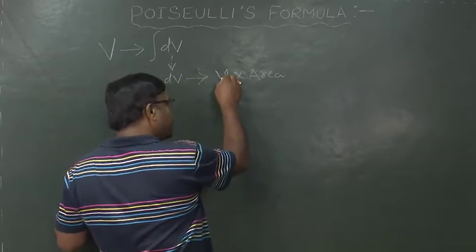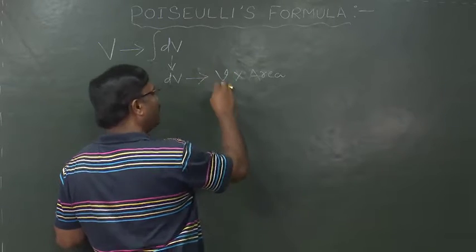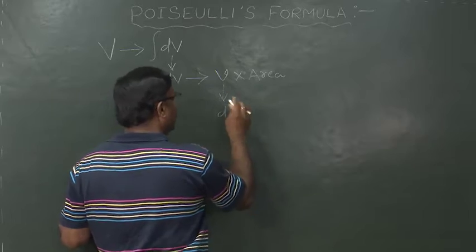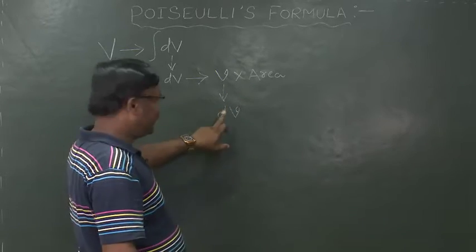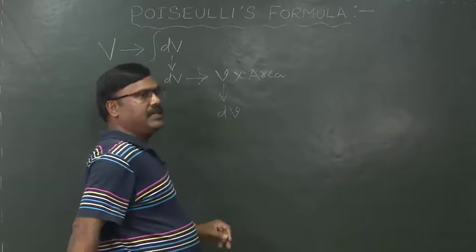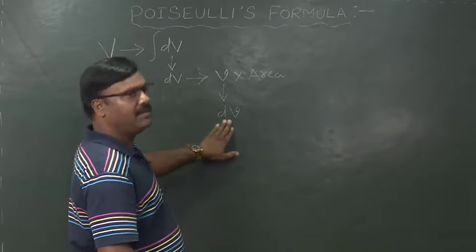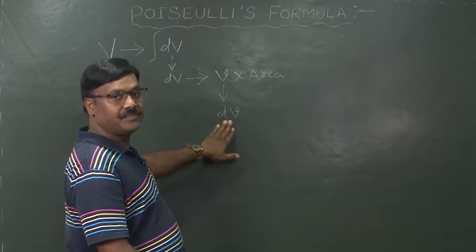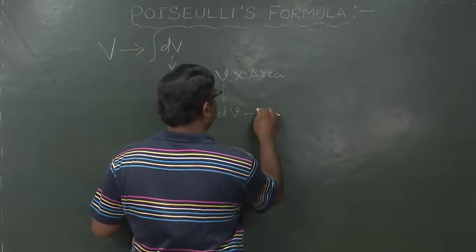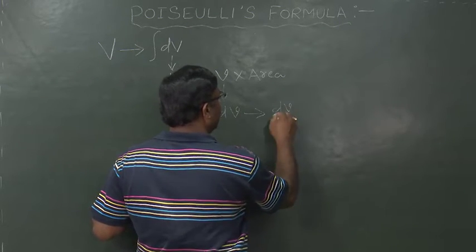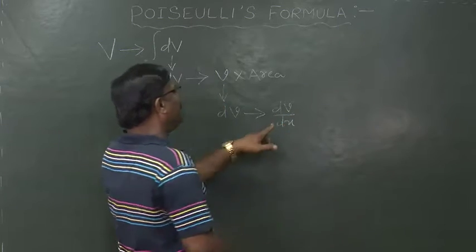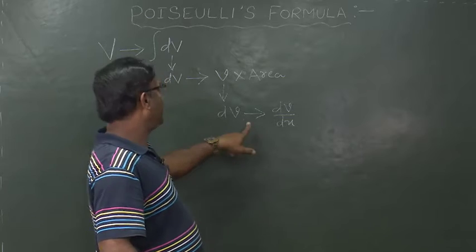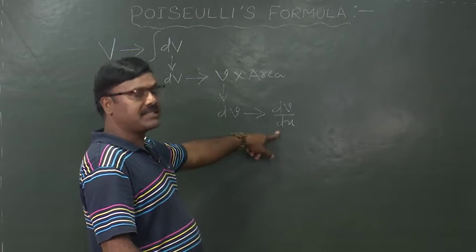To get this velocity, we have to find out the velocity due to a small elementary area. If we know dV by dx, which is known as the velocity gradient, then we can calculate dV from this.